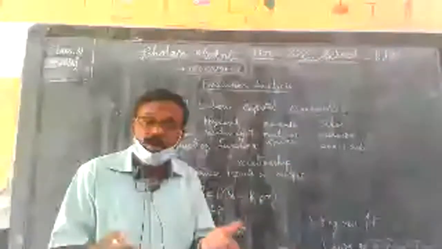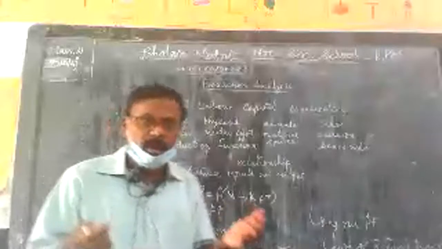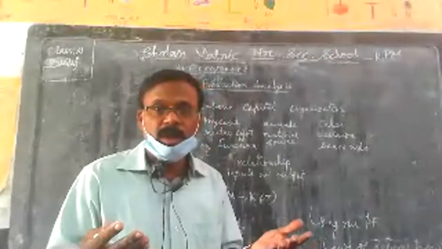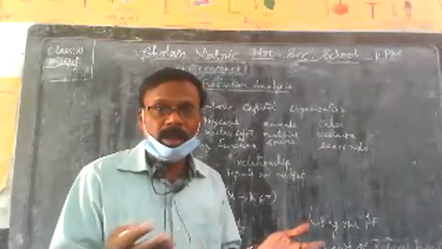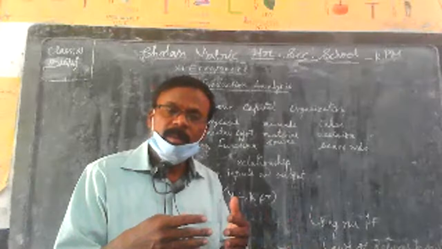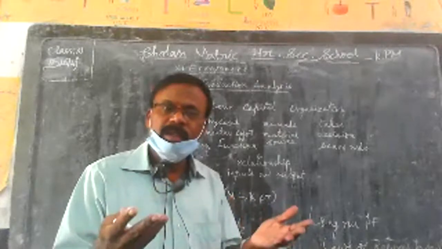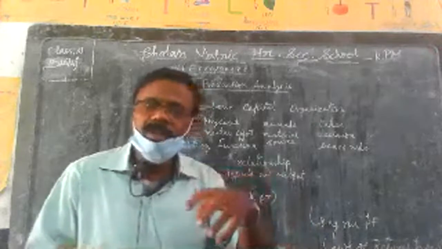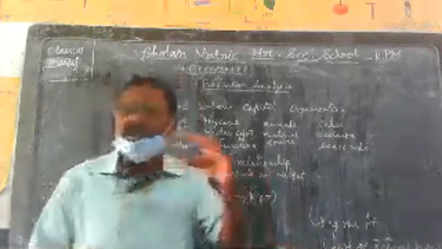For example, an earthquake may occur at any time. We cannot assure that an earthquake cannot happen. Next, a tsunami may occur at any time, and floods. All these natural calamities are called uncertainties.